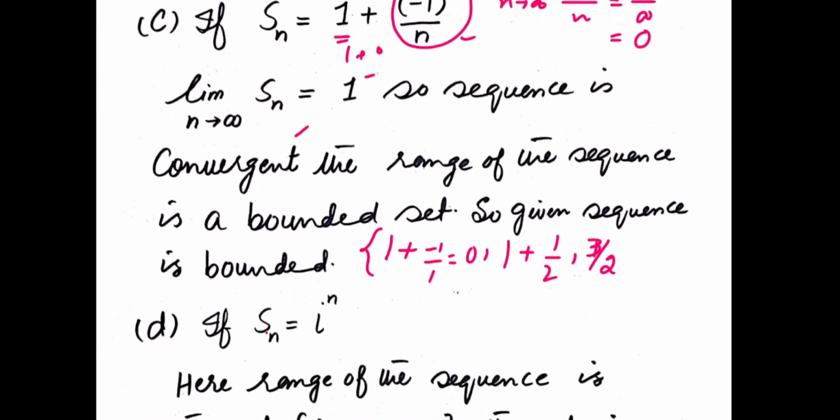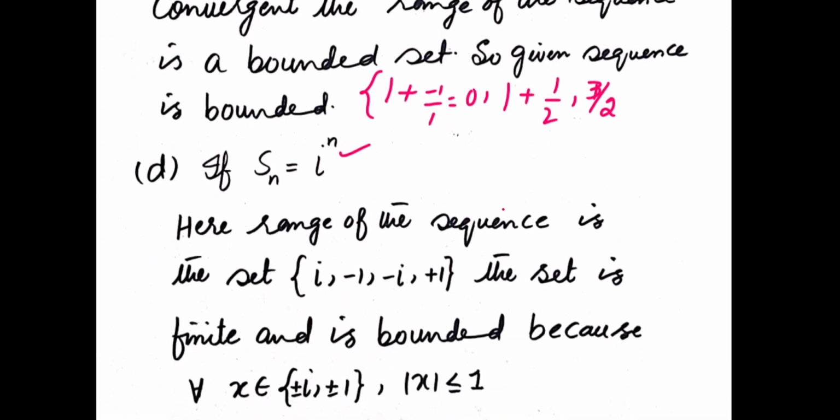The next one is Sn equal to iota raised to power n. This is a complex valued sequence. Here the range of the sequence is only the fourth roots of unity. When you put n equal to 1, this is iota. For n equal to 2, this is iota squared, which is minus 1. For n equal to 3, this becomes iota cubed, that is minus iota. And for n equal to 4, this becomes iota to the 4, which is equal to 1. For any other integer values of n, this will repeat these values. So the range of this sequence is a finite set, and a finite set is always bounded. Hence this sequence is bounded.